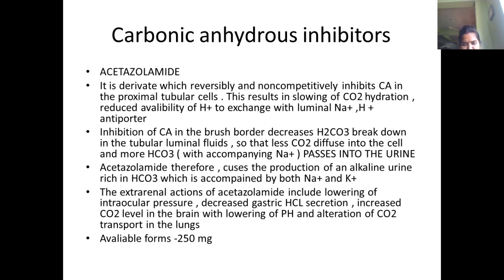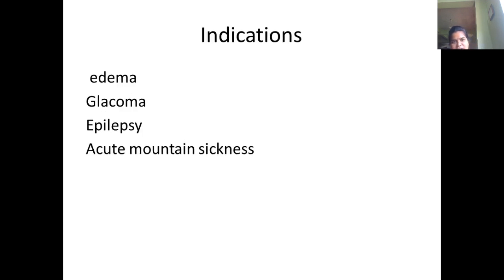Moreover, carbon dioxide is also separated. The available form is mostly 250 mg.